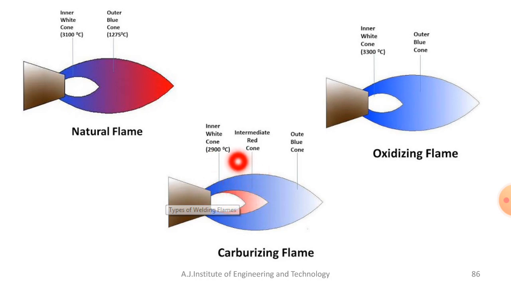The second one is the intermediate red cone or red zone, and the third one is the outer blue cone. So it has three separate regions: the inner one is a whitish cone, the middle one is a red cone, and the outer one is a blue cone.